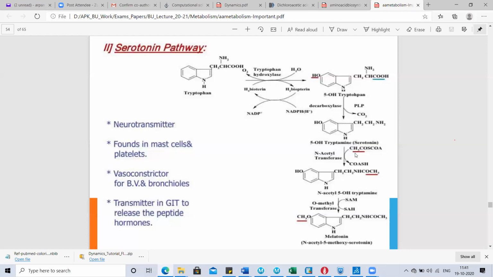This 5-hydroxytryptamine can be further metabolized through the acetyl transferase enzyme into N-acetyl 5-hydroxytryptamine. This N-acetyl serotonin, in the presence of the enzyme O-methyl transferase, gets converted into melatonin.